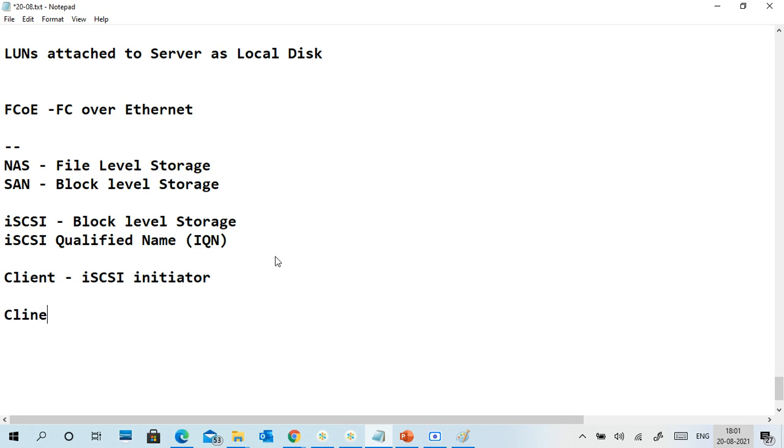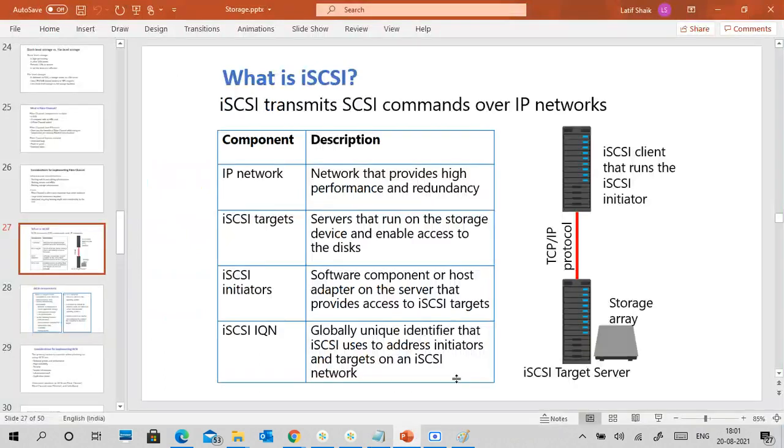So the client initiates the request, and the target server verifies. I'm not getting the words, but this is the target server, storage array, iSCSI target.